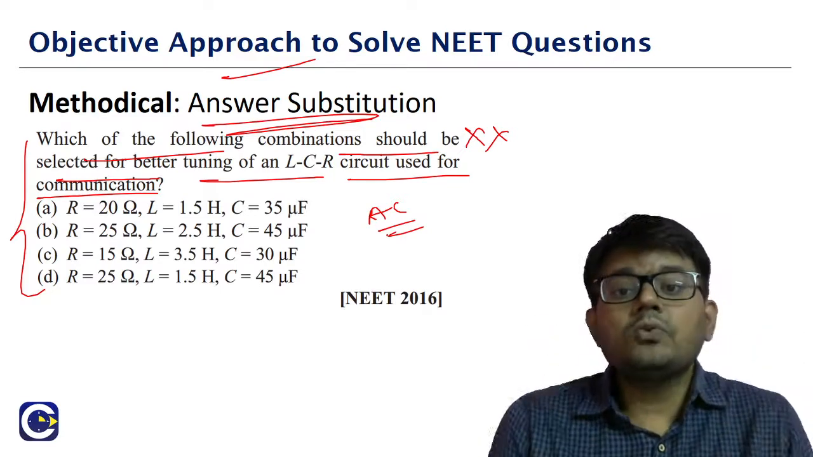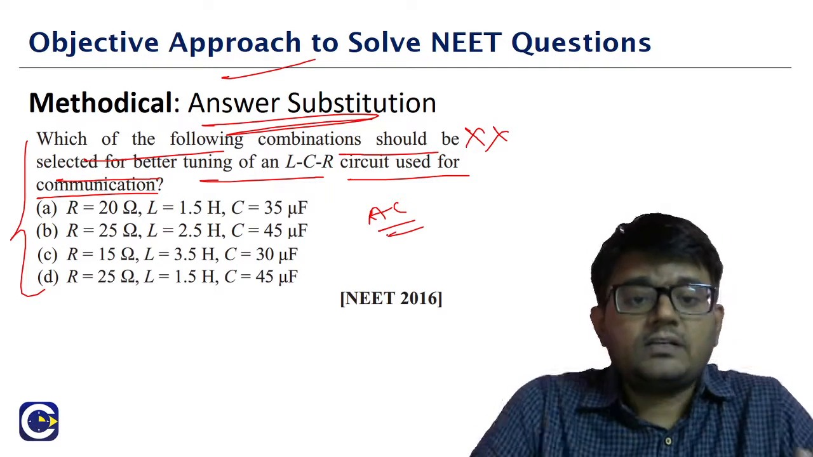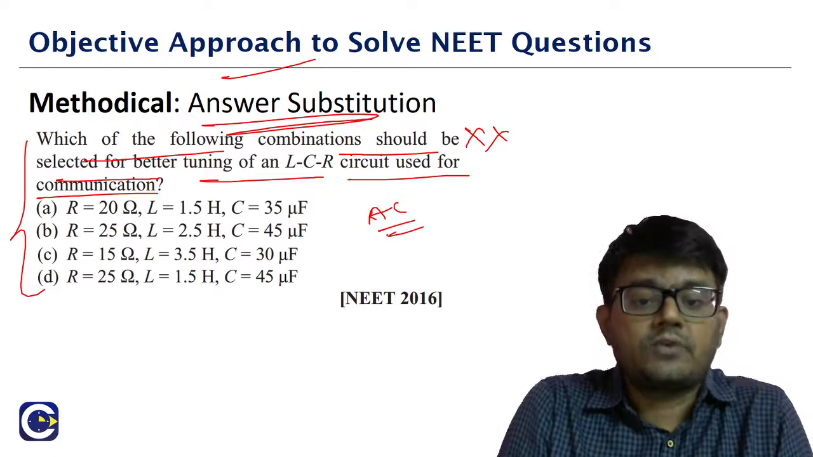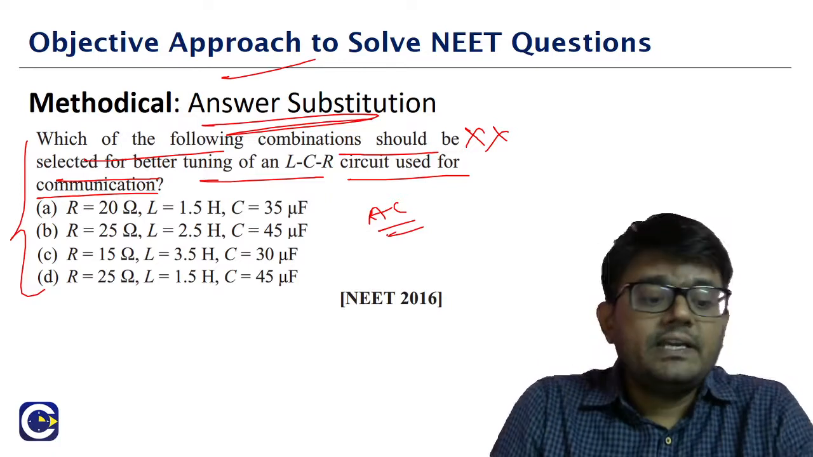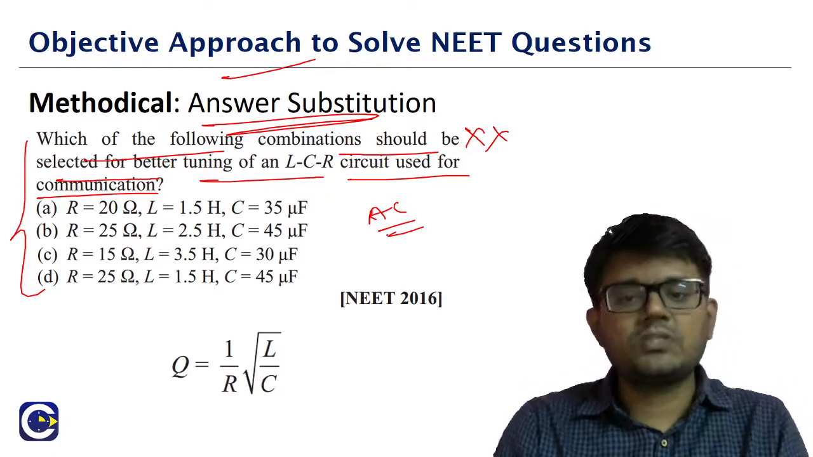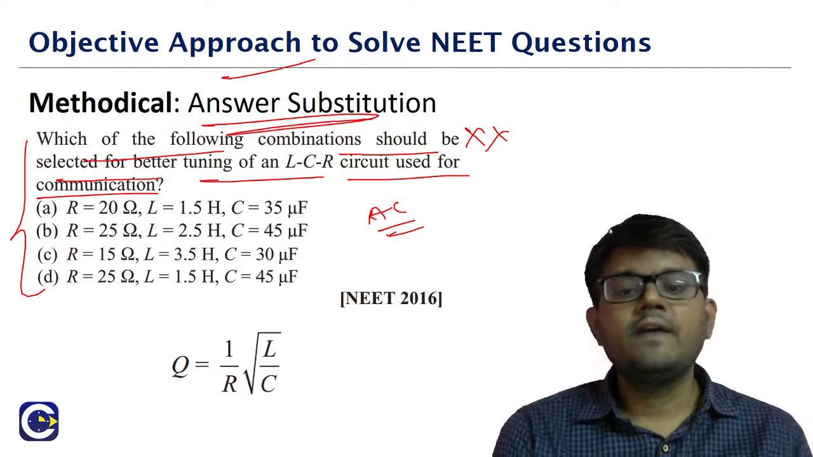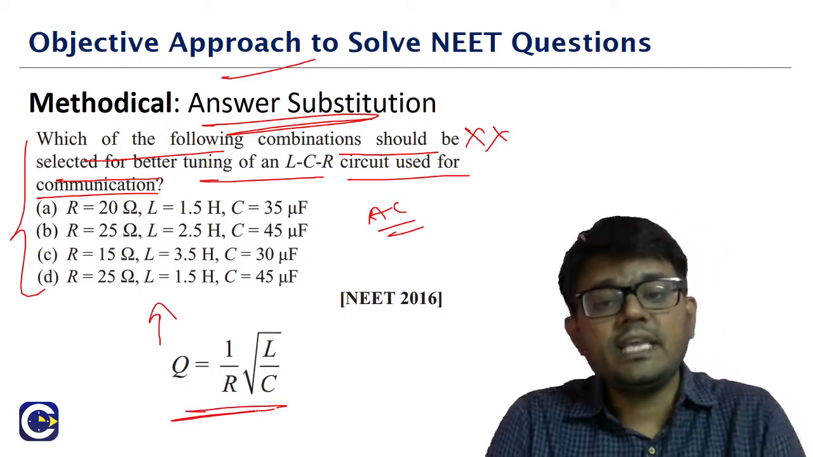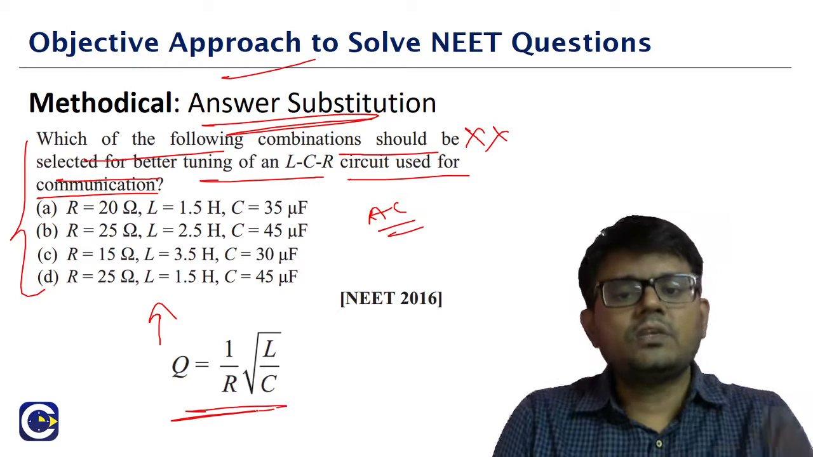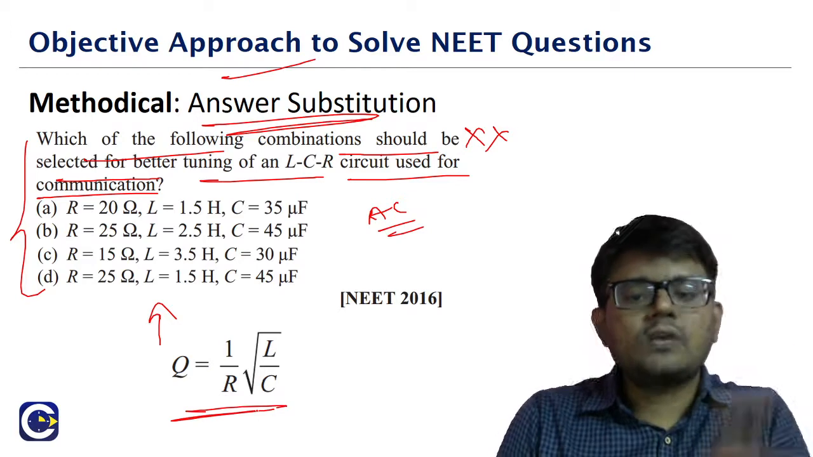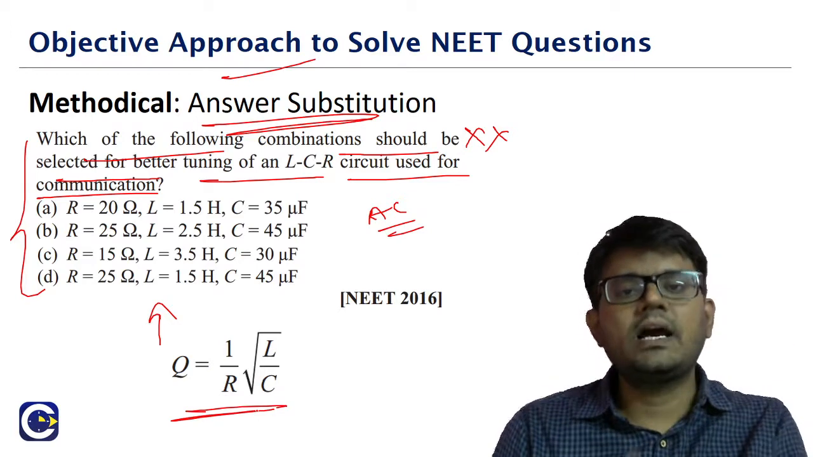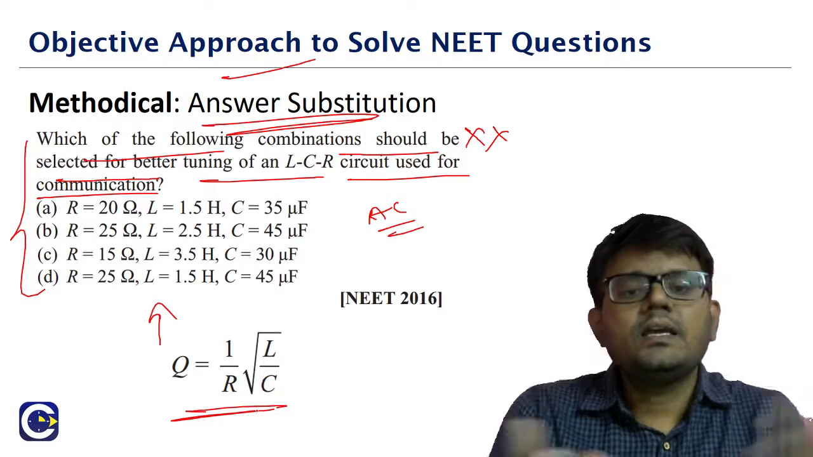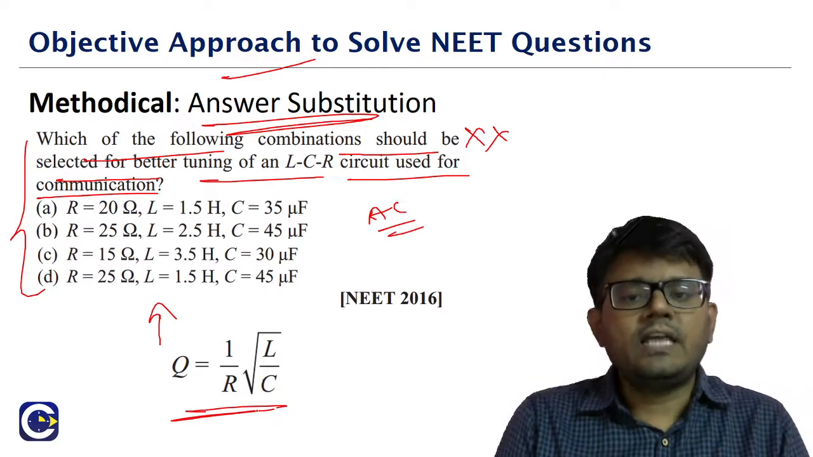So here what we need to do, we have to ourselves take option A, option B, option C, option D, and then check in which case the quality factor is high, because how do we say which of them is better for tuning? Wherever the quality factor is high. So this is something that you will be learning in the alternating current. Okay, so when you have a series LCR, the quality factor for that is 1 by R into root L by C. So wherever the quality factor is high, that will be better suited for the tuning.